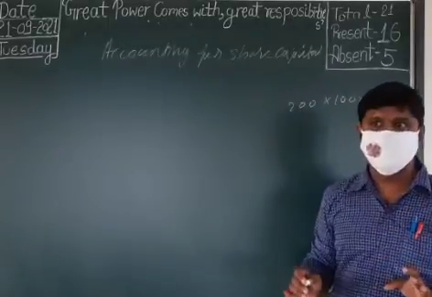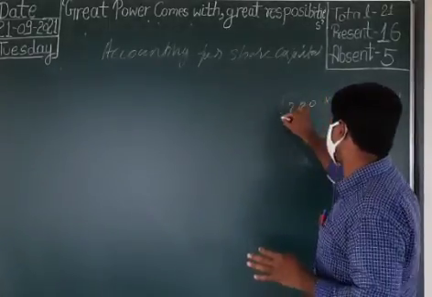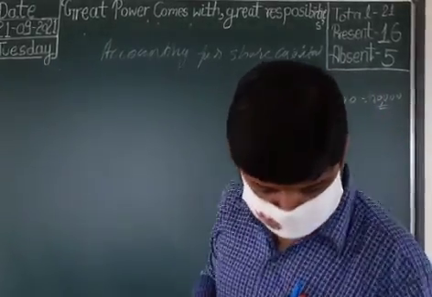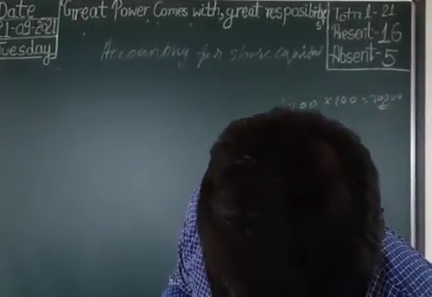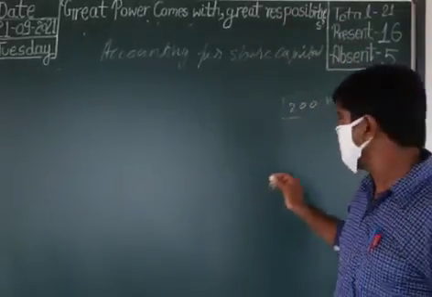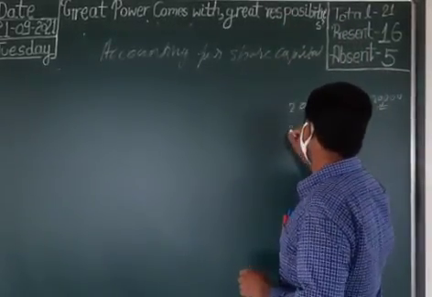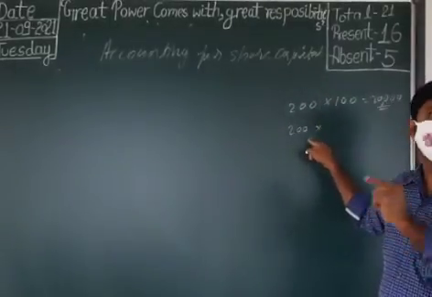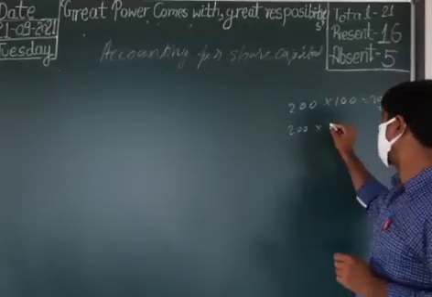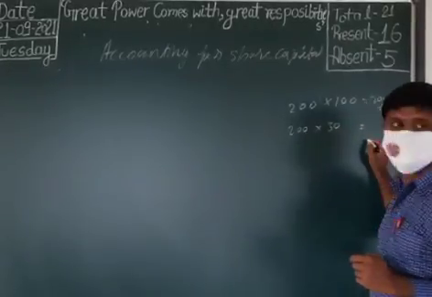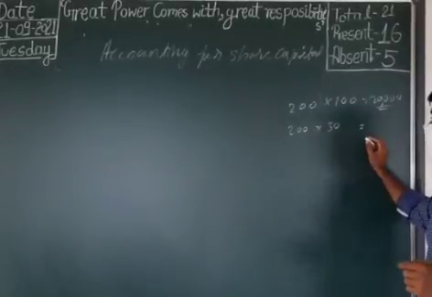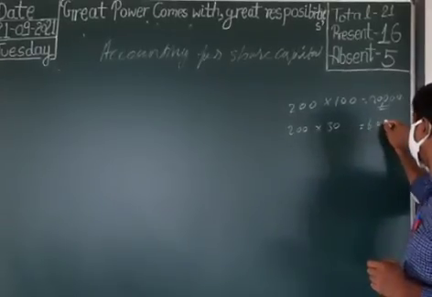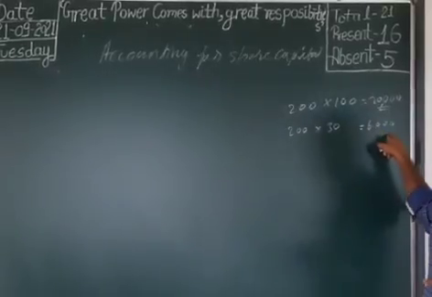They forfeited the 200 shares for non-payment of the second and final call of rupees 30 per share. Understand now? For these 200 shares, they didn't pay the second and final call. That is how much? 6,000 rupees they didn't pay.